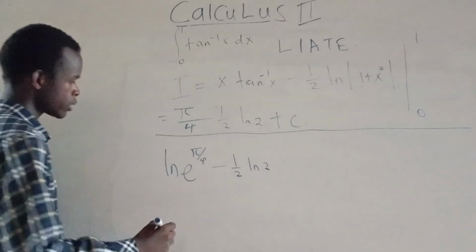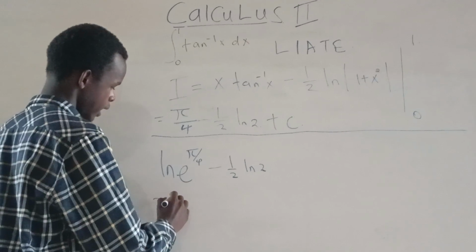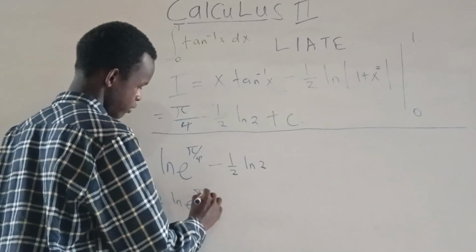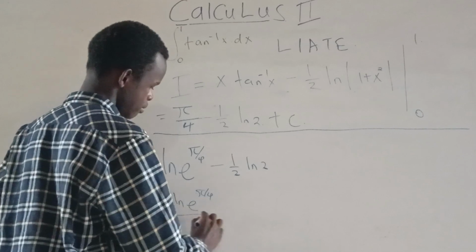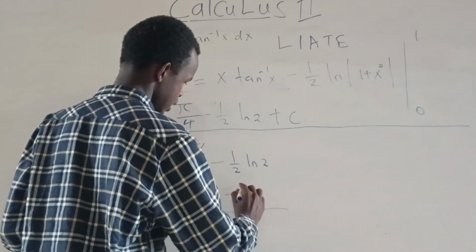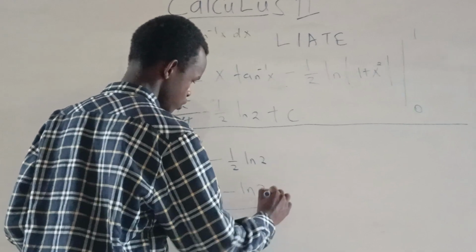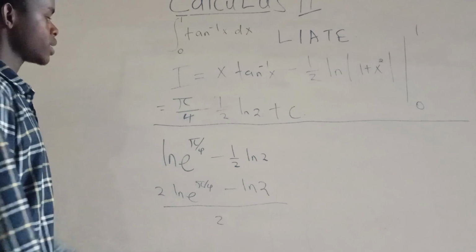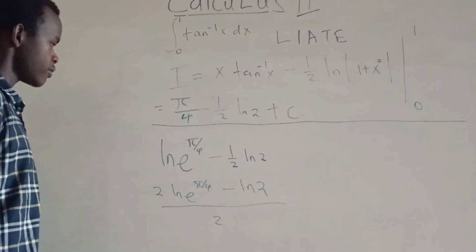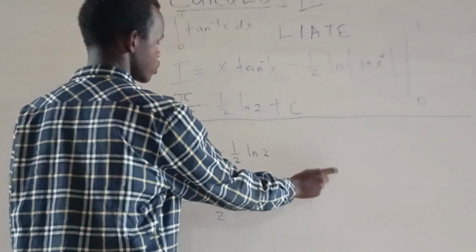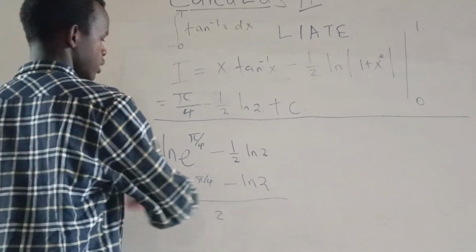Placing a common denominator, we'll just have 2 ln of e to the pi over 4 divided by a common denominator 2, minus ln of 2. Writing by common denominator is the normal LCM, so 2 multiplied by 2 here.